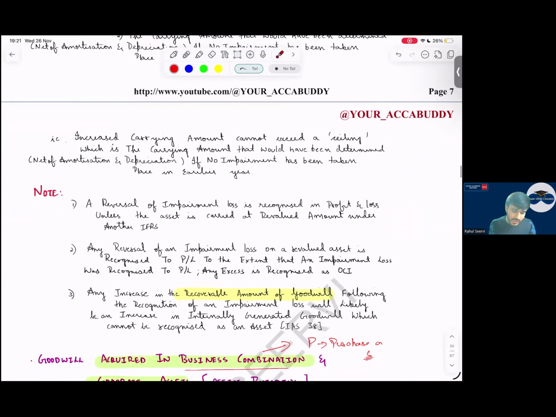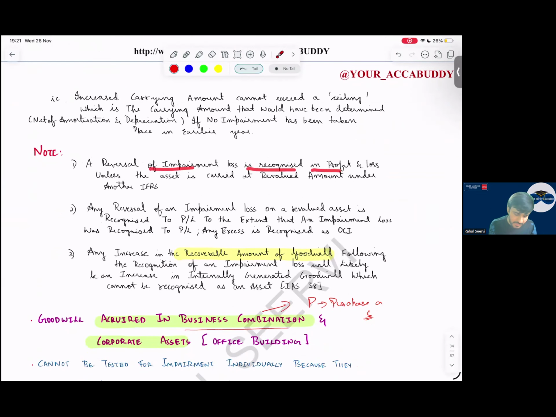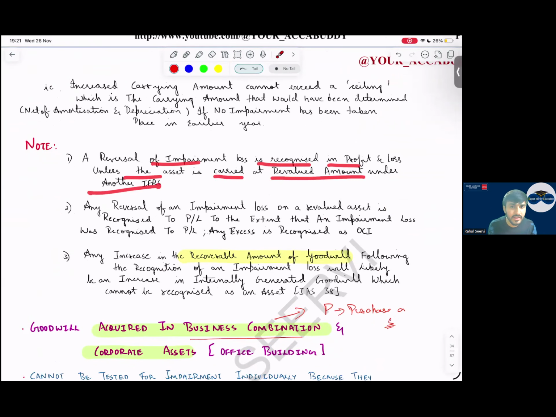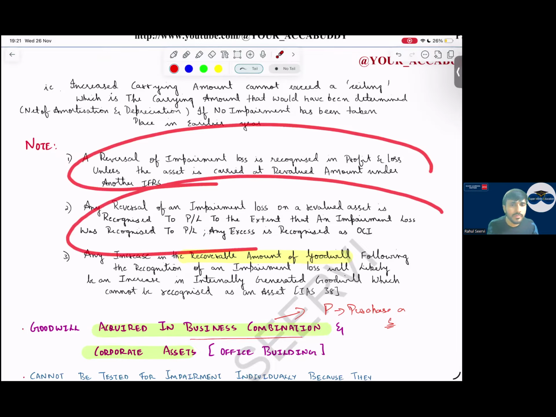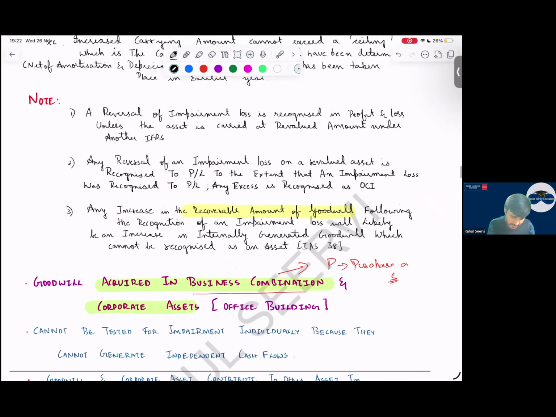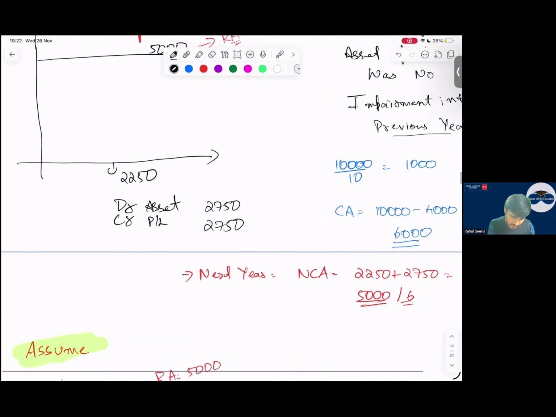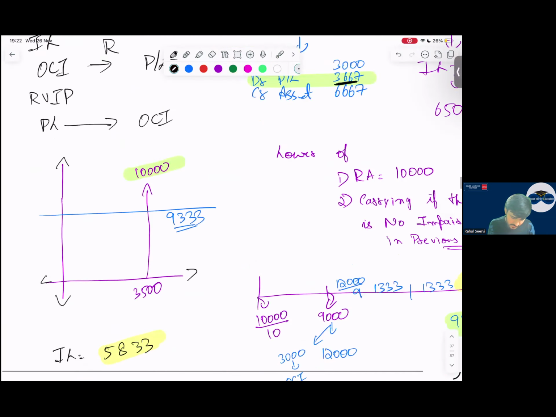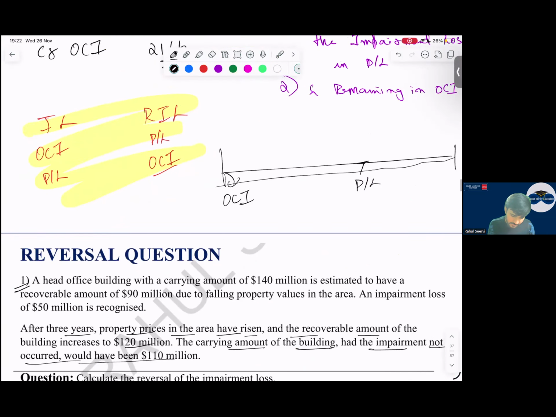Now, a reversal of impairment loss is recognized in P&L unless the asset is carried under the revaluation model. So whenever reversal is there, take it to P&L if it is the cost model. If it is the revaluation model, what should we do? First, the impairment reversal will be done in P&L, then the excess to OCI. Why? I had explained the logic in class also, if you remember.